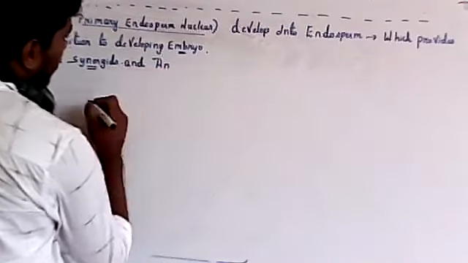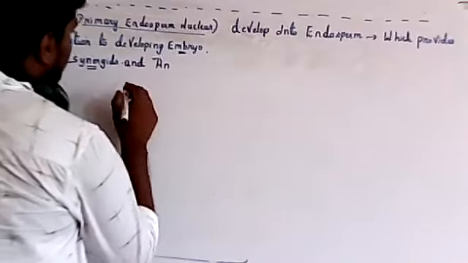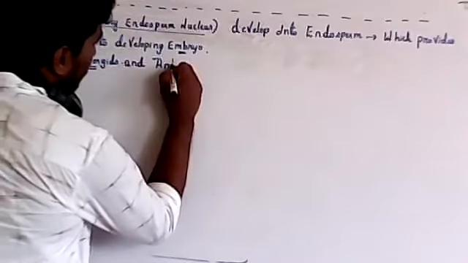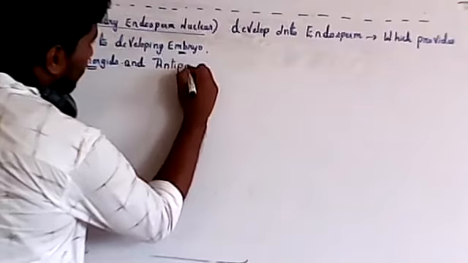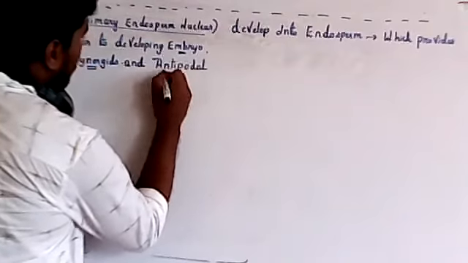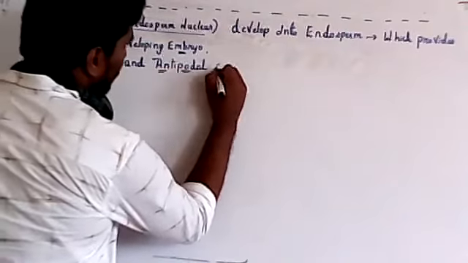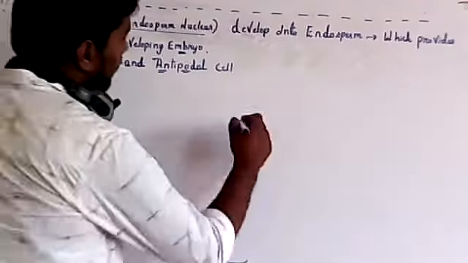If you look at the embryo sac, you will understand where the synergids and antipodal cells are located. There are two synergids and three antipodal cells in the embryo sac. Synergids and antipodal cells degenerate after fertilization.